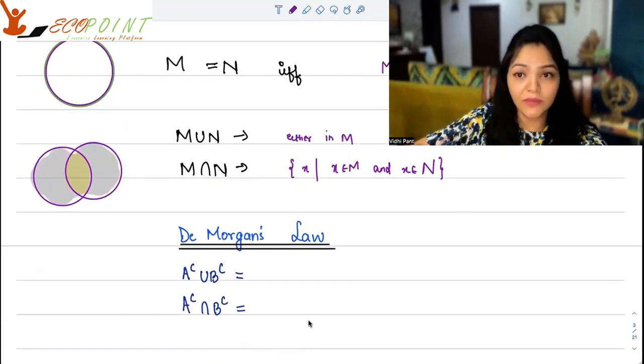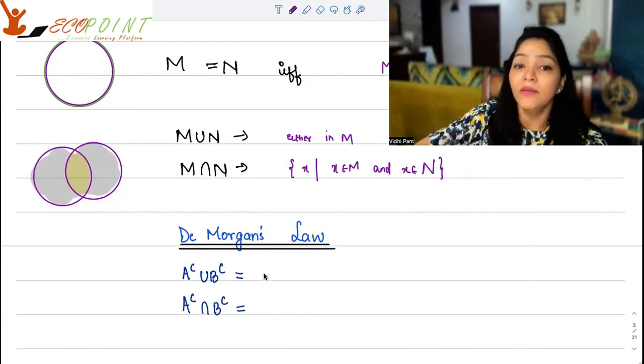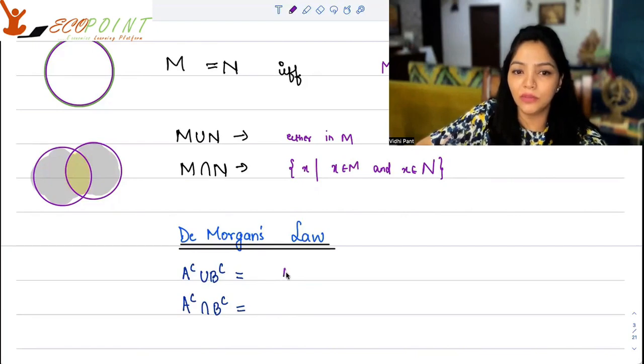There are many times where you're able to use De Morgan's law. So the moment in a question you have complements and unions and intersections somewhere, please be careful, and maybe you're able to use De Morgan's law. Now, De Morgan's law says that A complement and B complement, if you take the union of the two, what is it equal to? It's actually equal to the complement of the intersection.